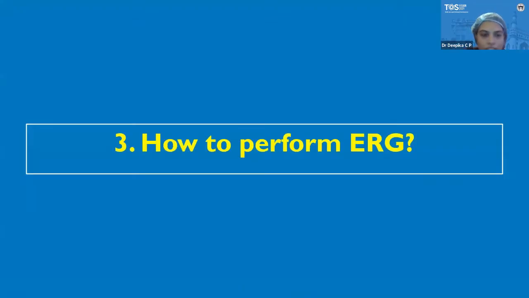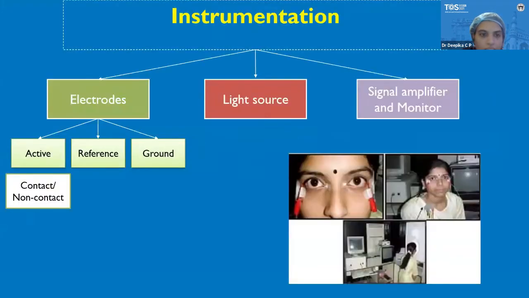So how do we perform ERG? I'll be telling you about the prerequisites for performing an ERG. The instrumentation has three major things. First is electrodes, second is the light source, and third is the signal amplifier and monitor. We'll describe each one separately. Three types of electrodes are required: active electrodes, reference electrode, and ground electrode. The active electrode itself can be contact or non-contact. The second part is the light source, and third is the signal amplifier and monitor.